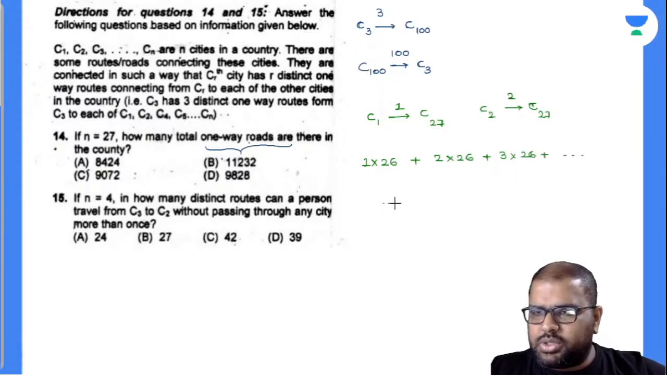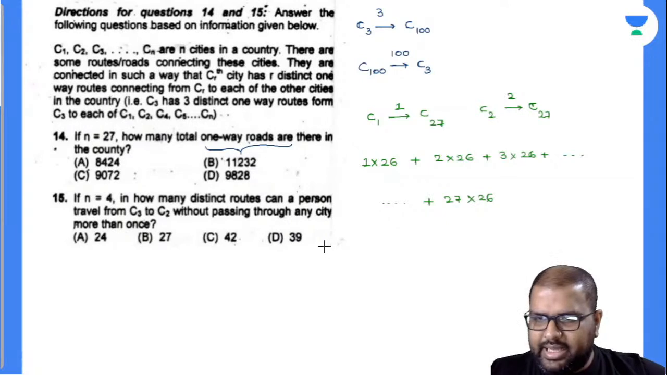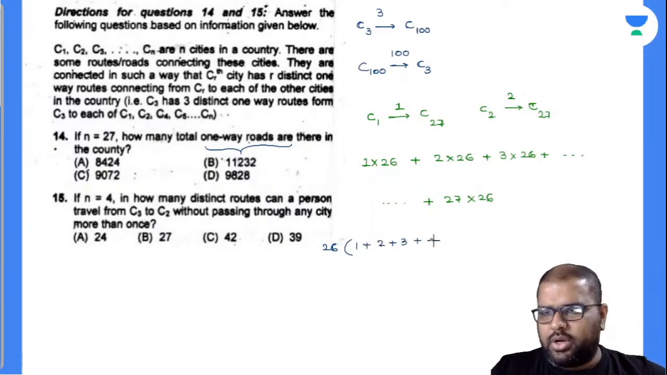Totally, so on, so on. How many cities are there? 27 cities are there. And routes will be 27 into 26. Perfectly done. By this, you can make any combination there. Yes, I can take a common number. 26 is common. So how many numbers are there? 1 plus 2 plus 3 plus so on. How many numbers are there? 27 are there.